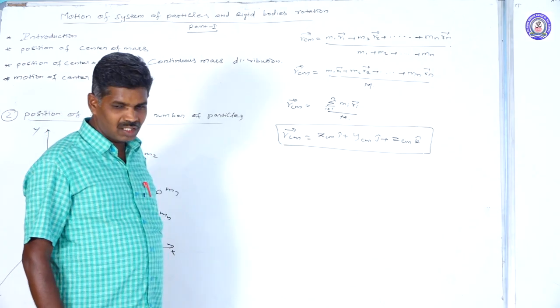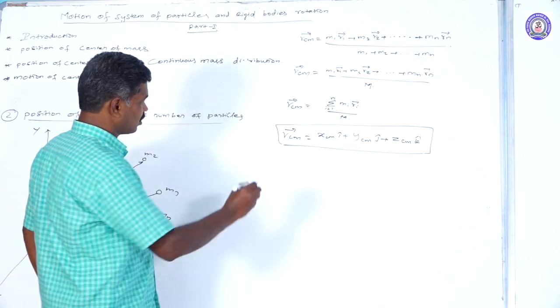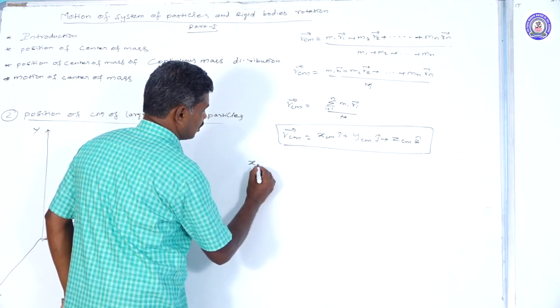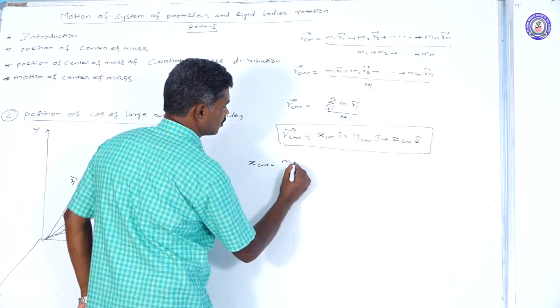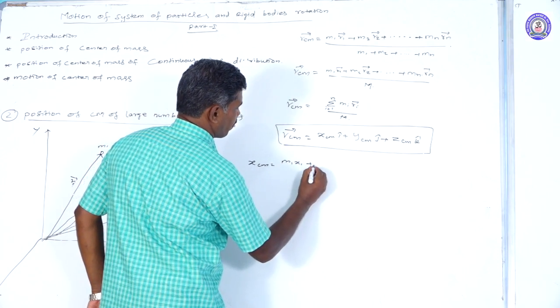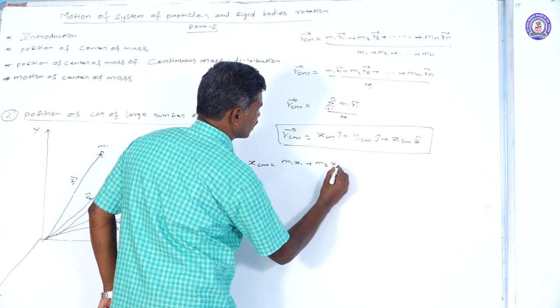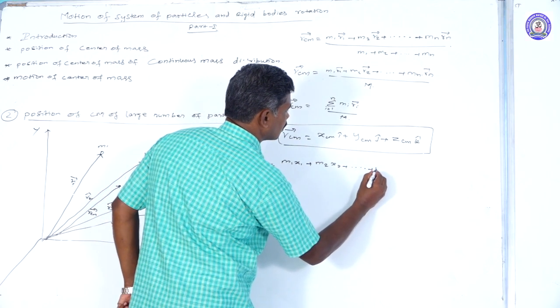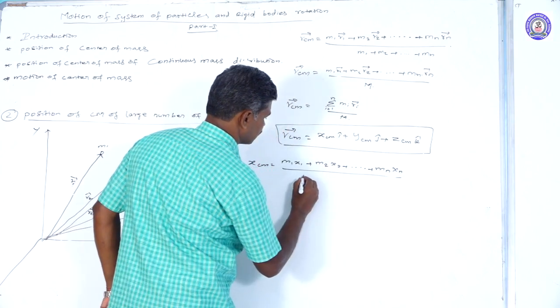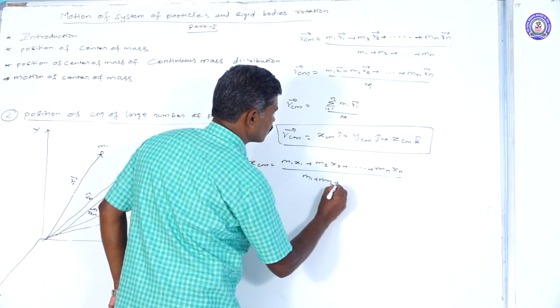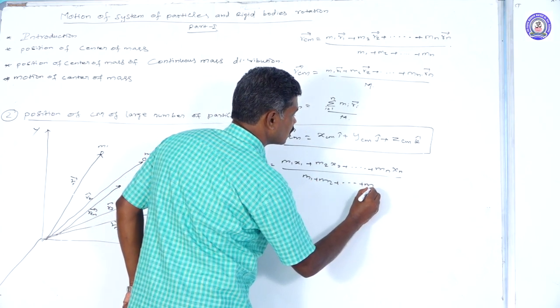This also we can calculate. How can we calculate the x component? x_cm equals the product of first mass into x1, second mass m2 into x2, up to mn xn, divided by m1 plus m2 goes on up to mn.